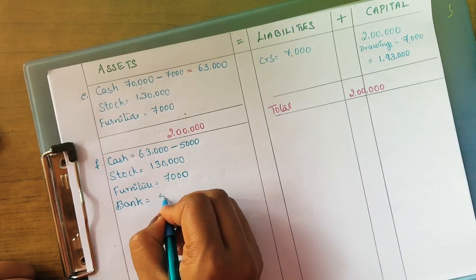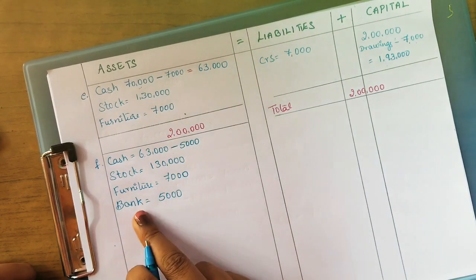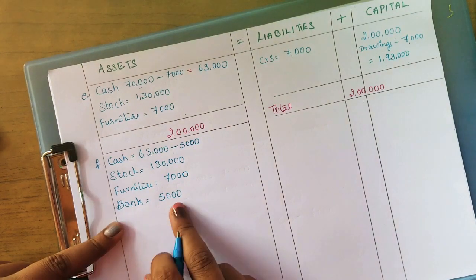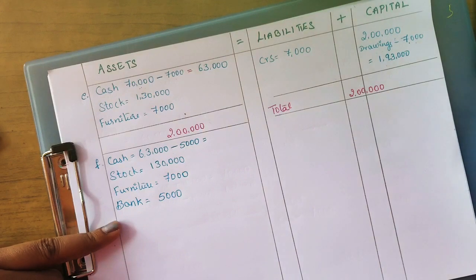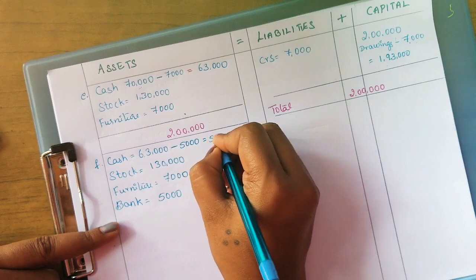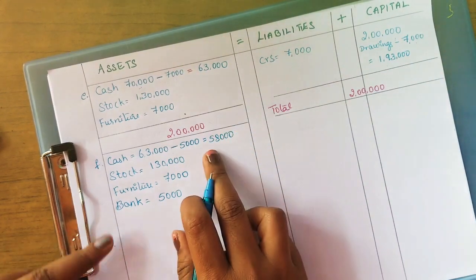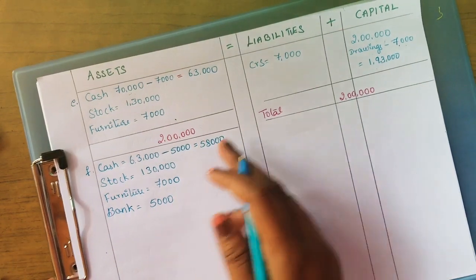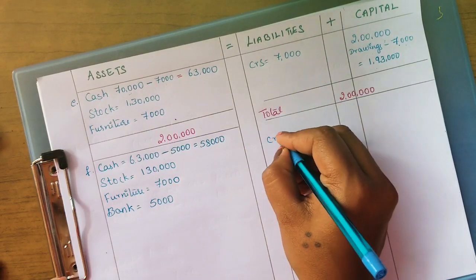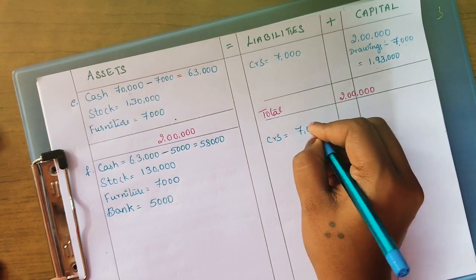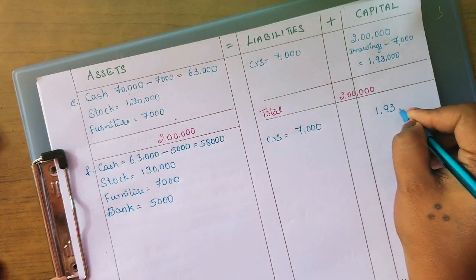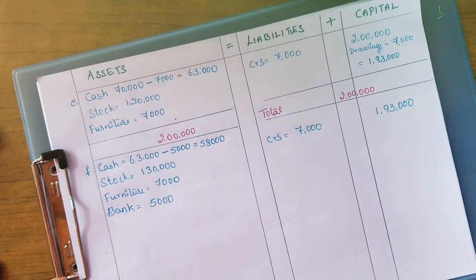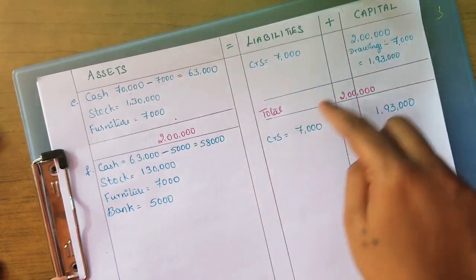Bank is also an asset, so I am writing it under the asset side itself. Okay, so 5,000 is added to the bank account. They have newly opened it and deposited 5,000. So cash value here, 5,000 is deducted. 63,000 minus 5,000, you will get 58,000. This is the final cash balance. Okay, so in the liabilities we have creditors, same carry forward. And capital balance we have 1,93,000.